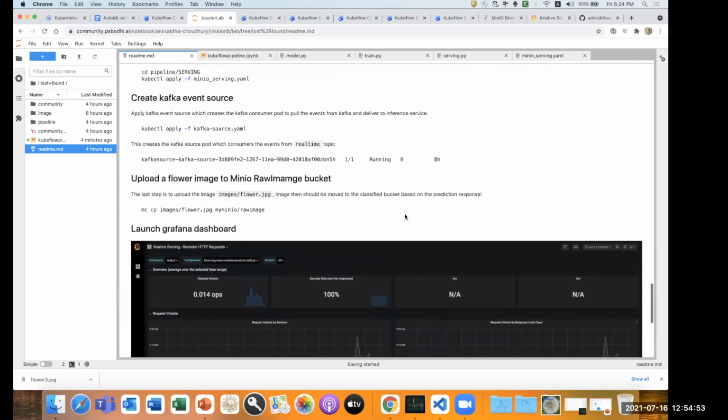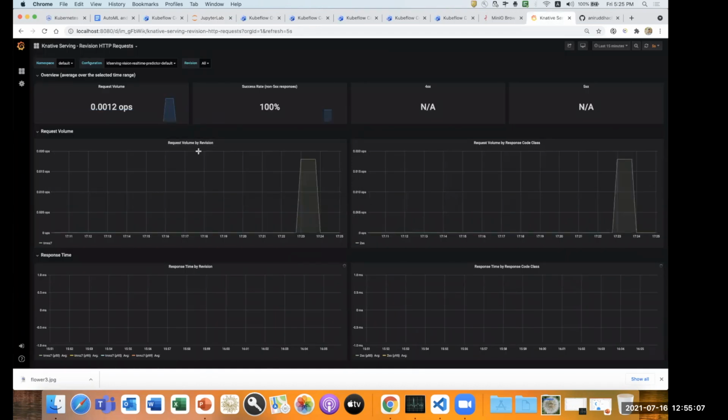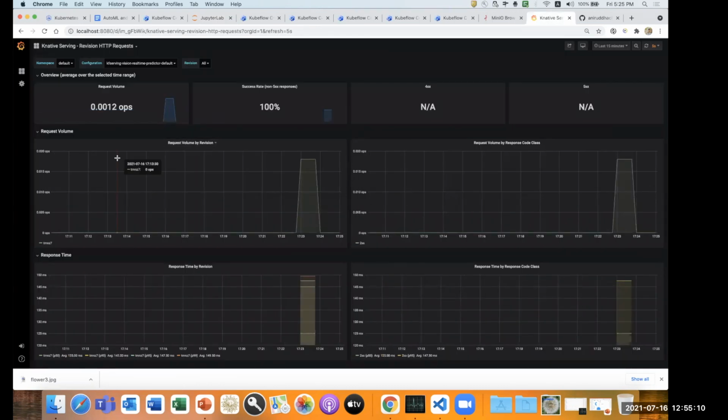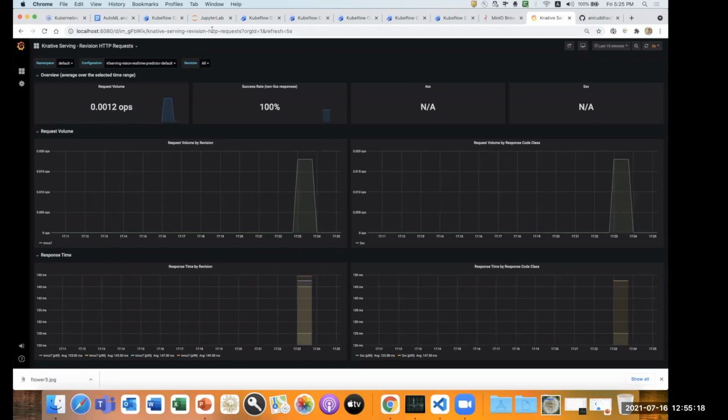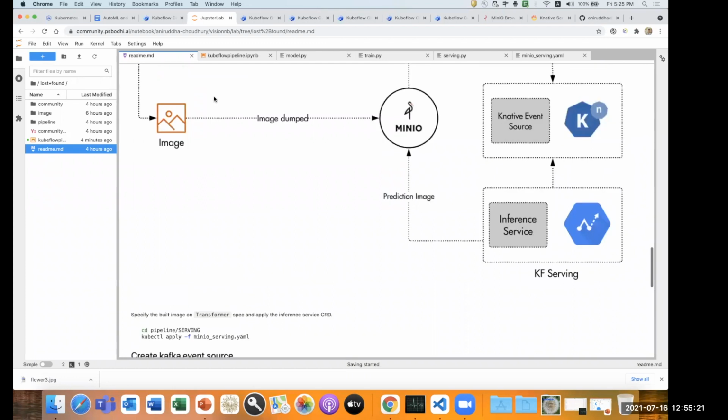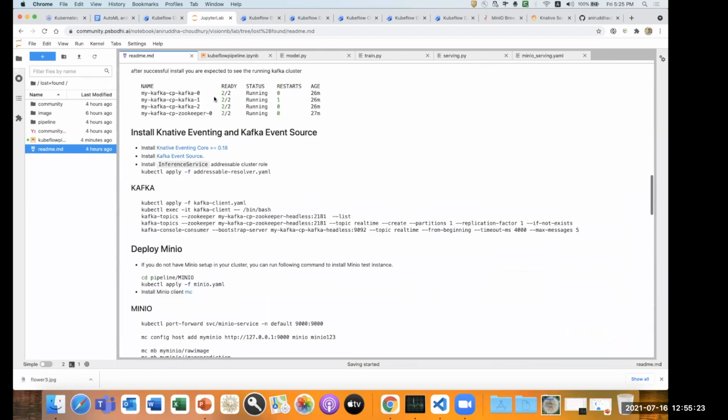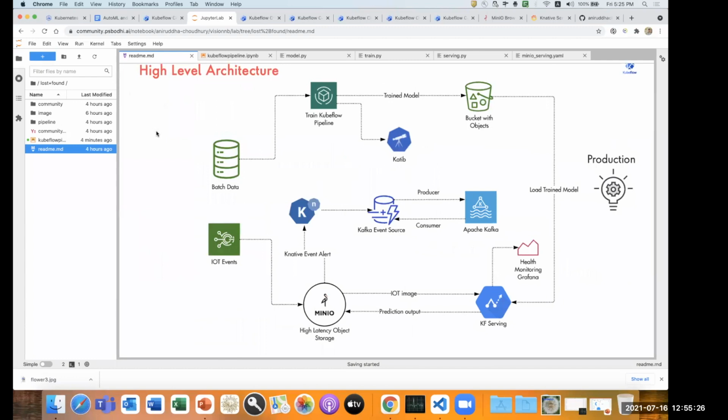The next thing I want to replicate: we have KF serving, and we've seen Katib, we have seen the training pipeline, and we can see the Katib KF serving endpoint results, the prediction health score, and everything on the Knative dashboard: how predictions are working, how the HTTP requests are coming, how the request volume is working, and what the incoming traffic is on top of that. So this is how the end-to-end real-time image streaming with KF serving, with AutoML, with our training in Kubeflow and Jupyter notebooks, will work. I'm open to questions, anything.